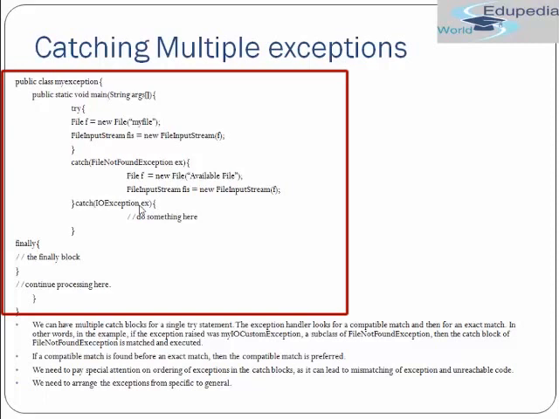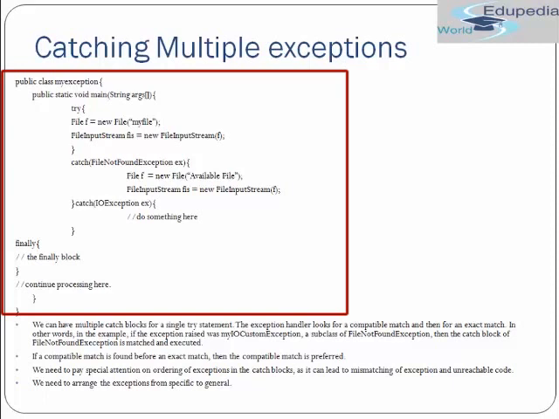Fine. But generally we should not do that, because if we know that our code can throw a particular type of exception, we should include only that particular kind of exception. But if you don't want to take chances and want to handle every kind of exception your code will throw, then you can include an Exception block. But always remember that this catch block, where you include the Exception class, you should always write below the others. That means it should be the last catch block.